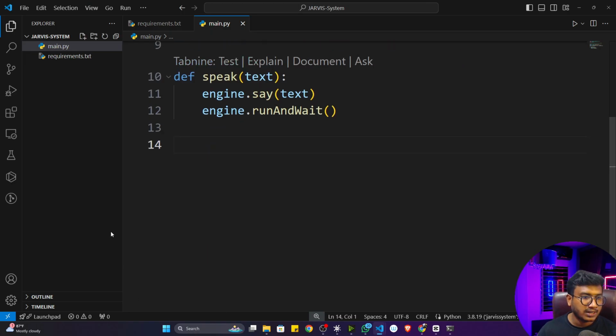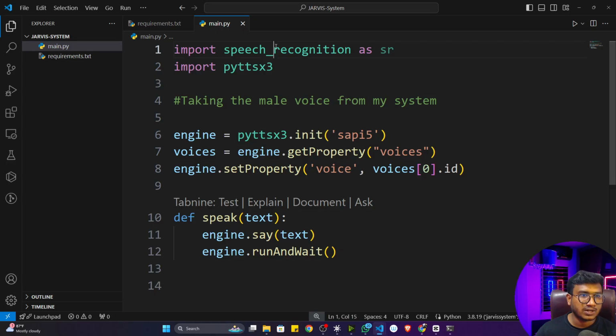Now see, after closing that terminal, I can see more space here. So it would be easy for me to write the code right now. Okay, now for the take command, what I can do is use this particular speech recognition library.